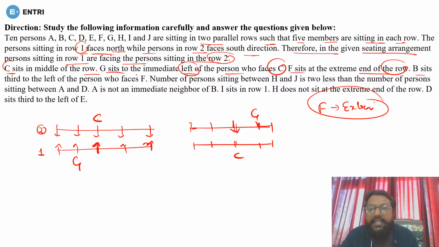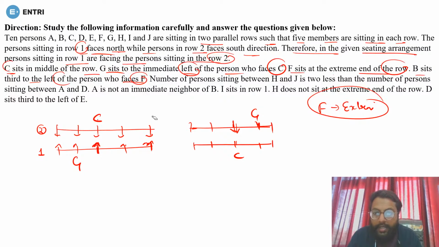Done. Now B sits third to the left of the person who faces F. Now this is very important. B is third to the left of the person who faces F. Now see, suppose I am taking F here, and this person is facing F. To the left of this person, can you have B? No, there is no possibility. So F can't be here. Yes or no? Done. Now if I am putting F here, this person is facing F, and third to the left there is already G, so you can't put B. So F can't come here either.